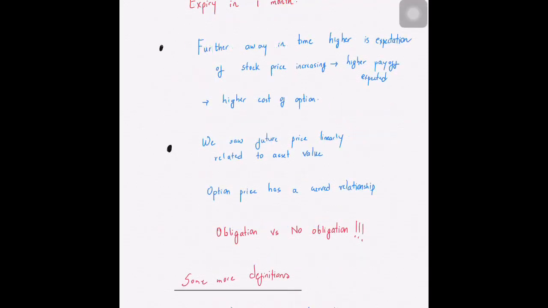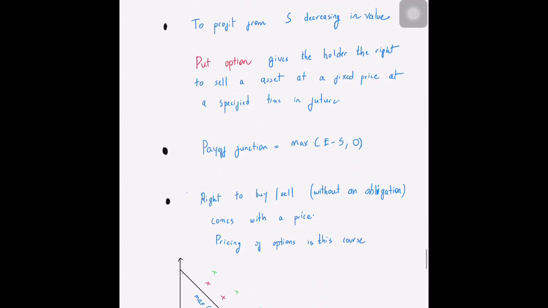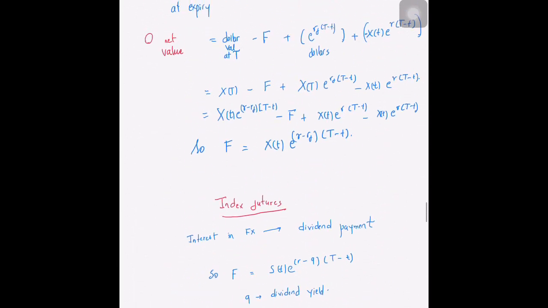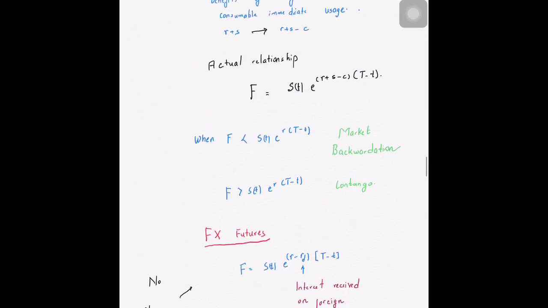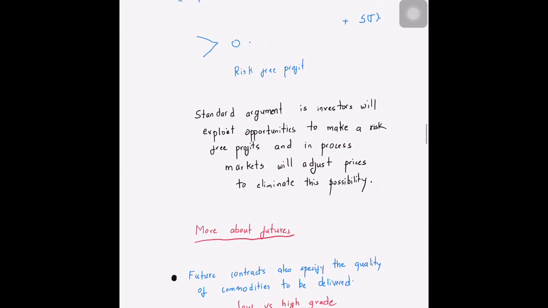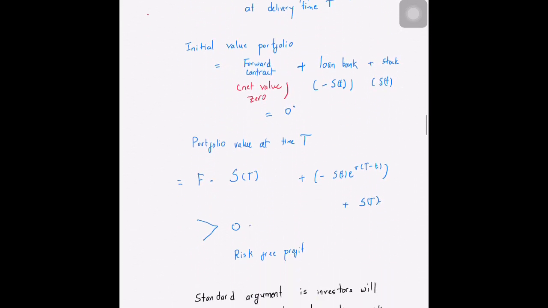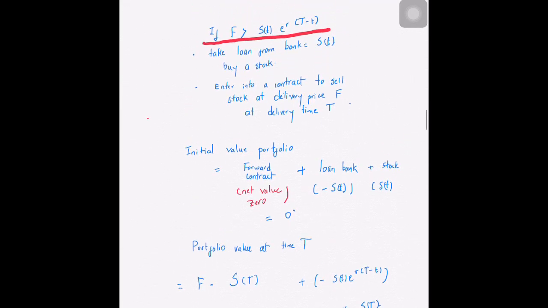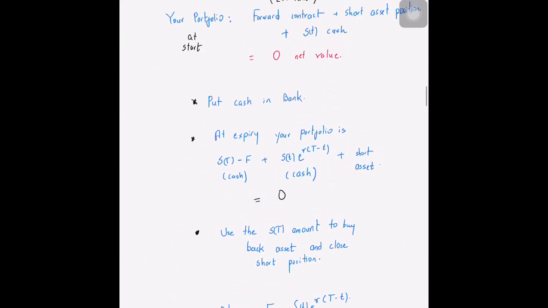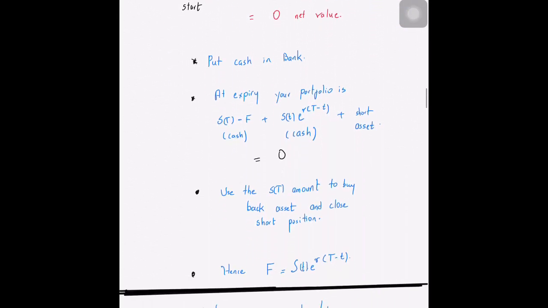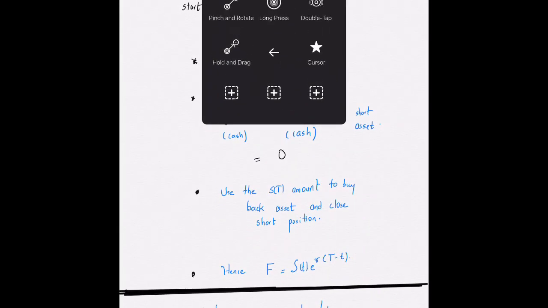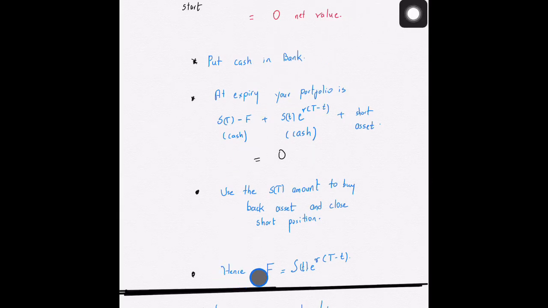If we just go back to when we looked at the pricing of futures, what we had seen was that the future price is directly proportional to the price of the asset at a particular time.